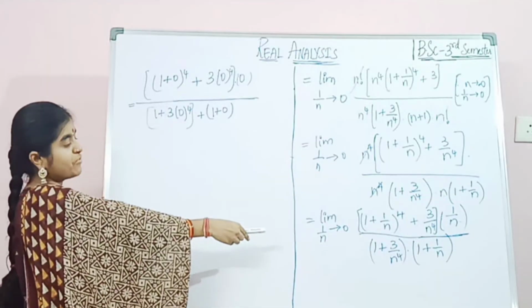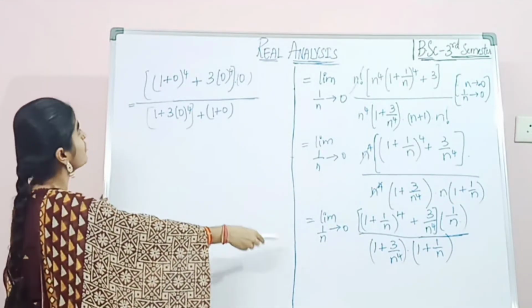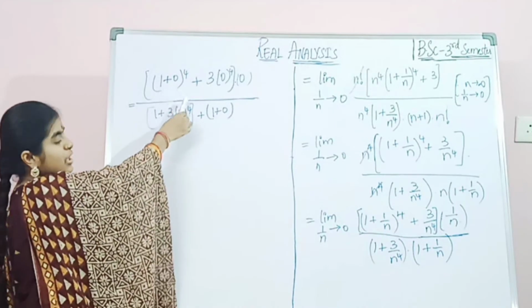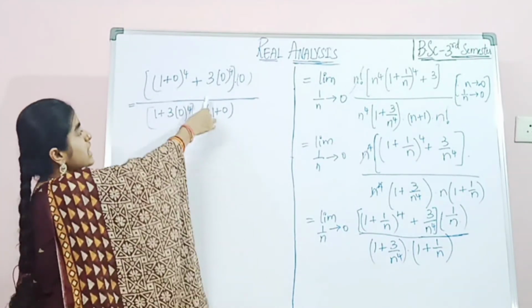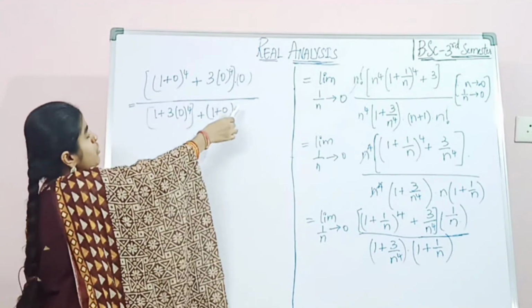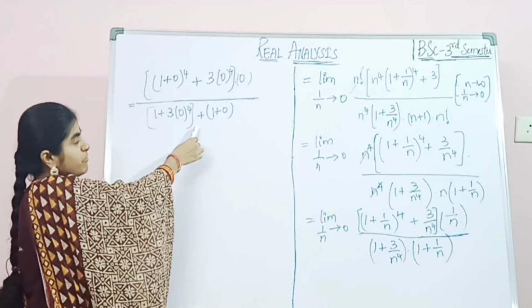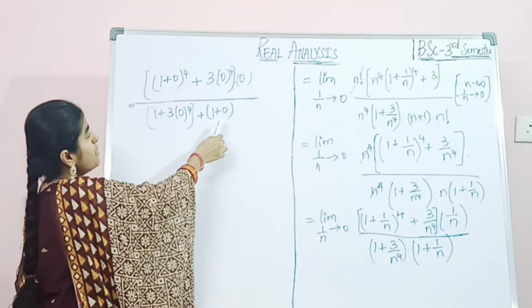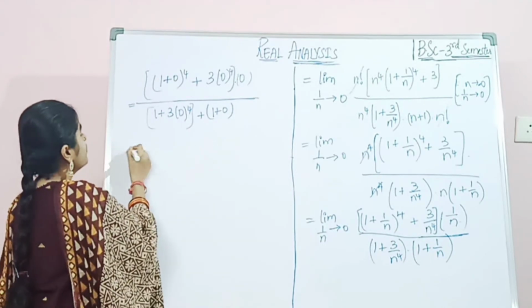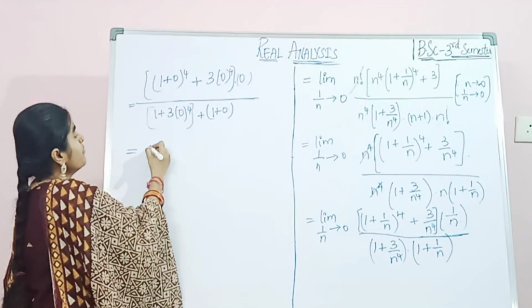Now we have to substitute 1 by n equals 0. So 1 plus 0 whole power 4 plus 3 into 0 whole power 4 into 0, by 1 plus 3 into 0 whole power 4 plus 1 plus 0, which equals 0.